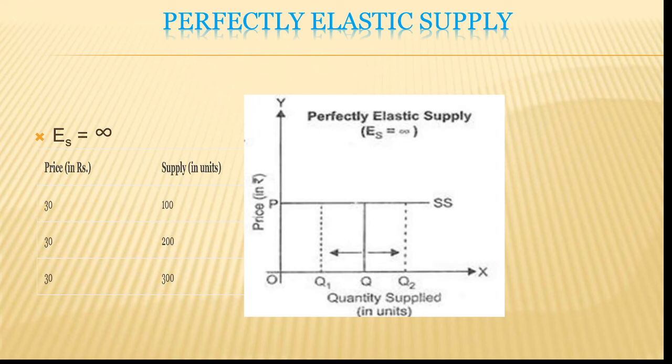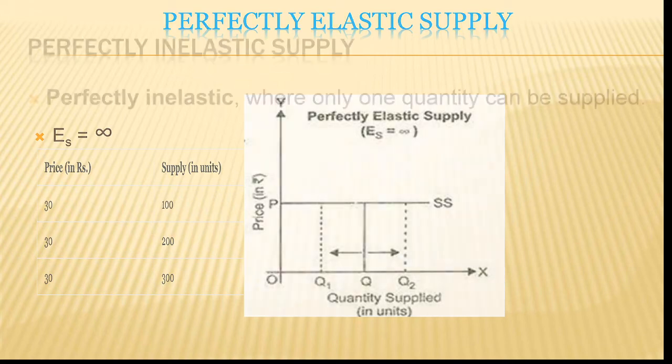So that is perfectly elastic supply. Please understand the concept. If you're not able to understand the chart, you can at least read the price on the left-hand side, about the price and supply column. That is very easy: even though you are having a very good increase in supply, the price remains constant. That is what we are talking about in price elasticity of supply.